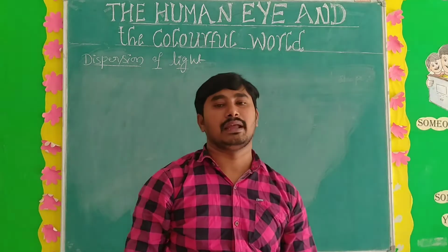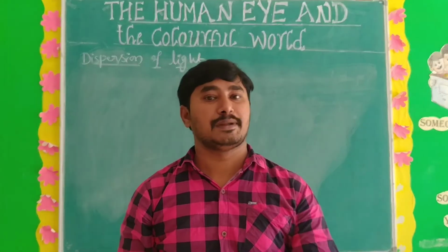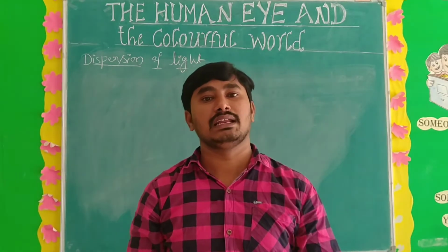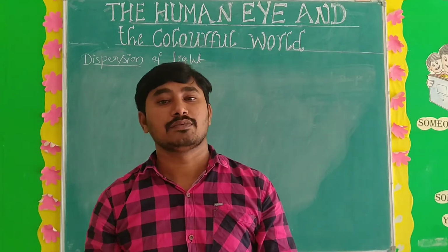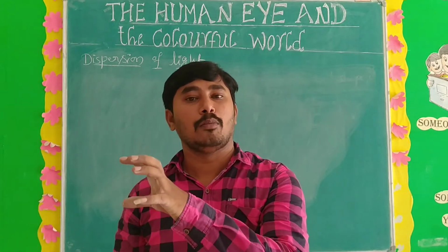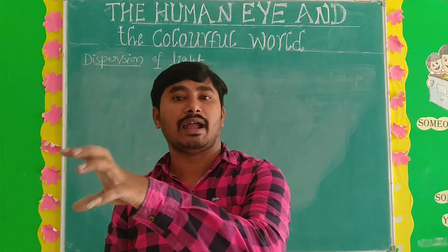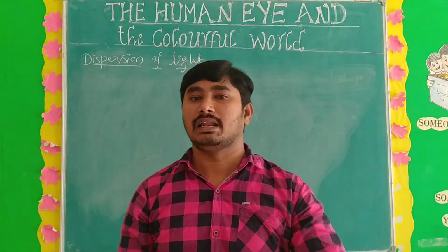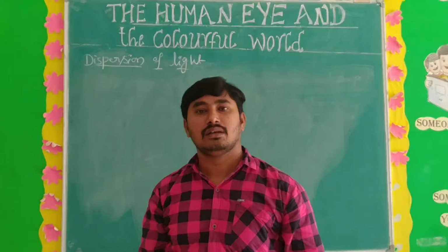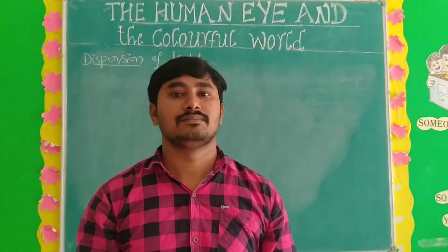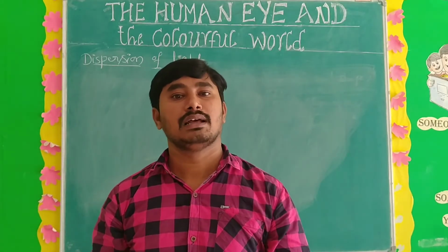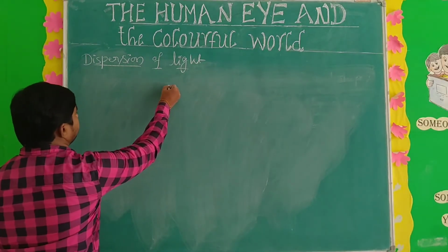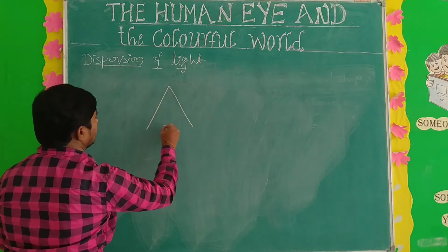What is meant by dispersion of light? Dispersion means split. When white light falls on any prism type of material, that white light splits into seven component colors. That phenomenon is nothing but dispersion of light. Once you see here, take one prism, a rectangular shaped prism.